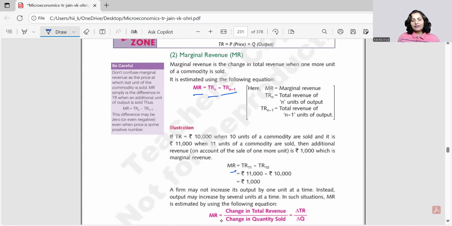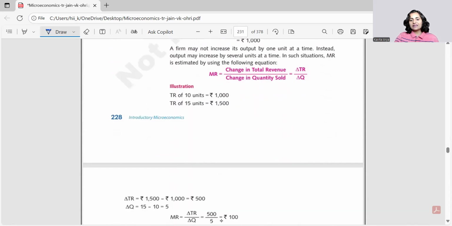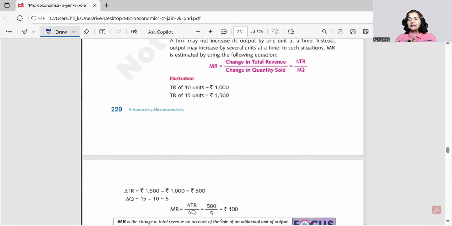So they say that if TR is 10,000 when 10 units are sold and 11,000 when 11 units are sold, what is the additional revenue? Additional revenue means TRn minus TRn-1, where these two are consecutive units. So the additional revenue generated by selling one more unit is the difference between the two states of revenue here. And also it was discussed in our previous module that when we are not given the data consecutively, meaning 10th and 11th, 15th and 16th, which formula do we use? We use delta TR divided by delta Q.